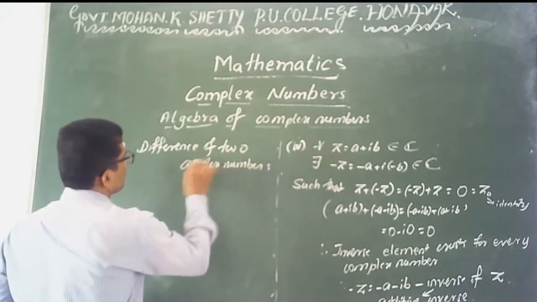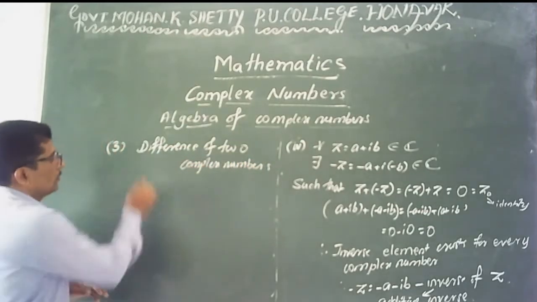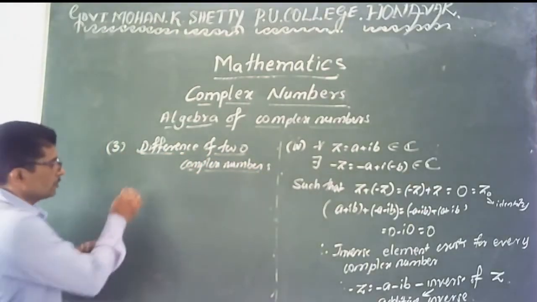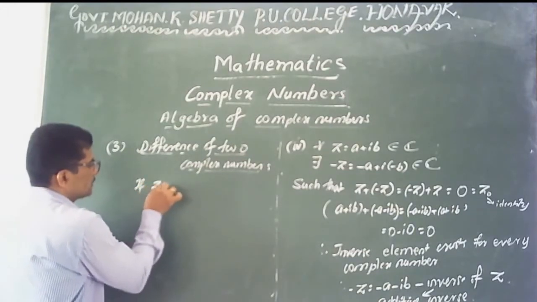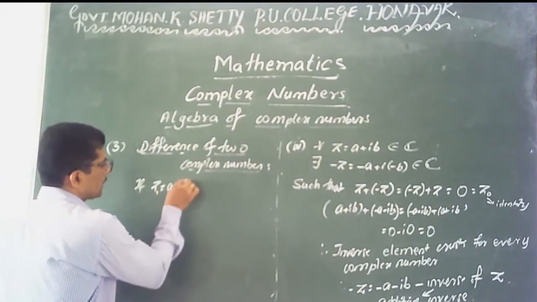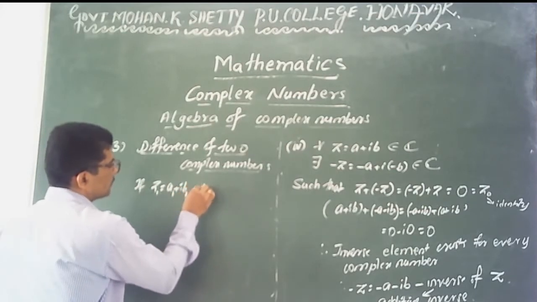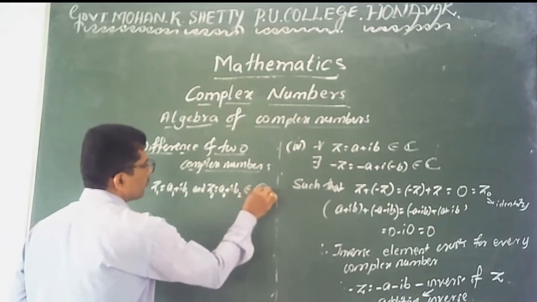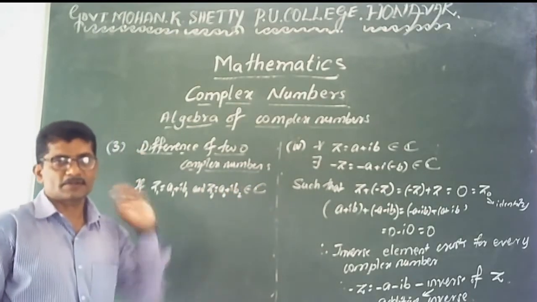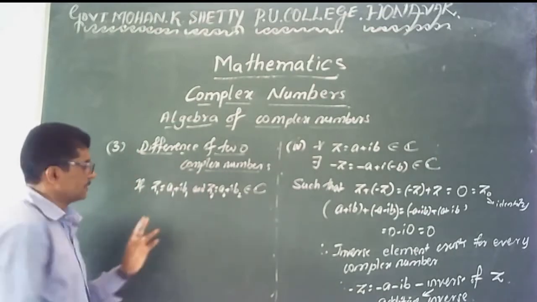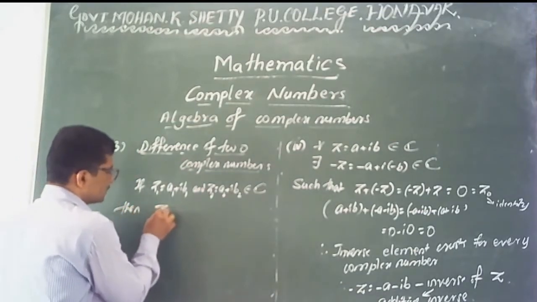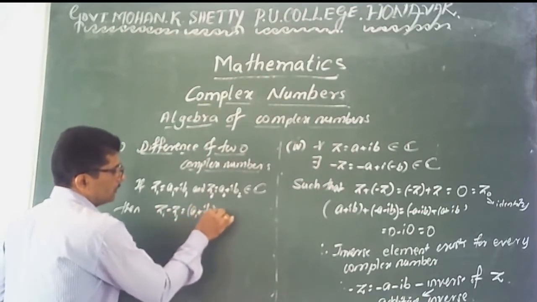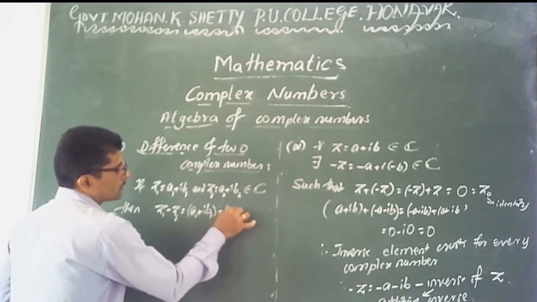Difference of two complex numbers. The difference means here also the subtraction of one from the other. Here also let us assume that z1 is equal to a1 plus I into b1 and z2 is equal to a2 plus I into b2 be any two complex numbers. It belongs to the set of complex numbers, two arbitrary complex numbers. Then you write z1 minus z2. It means a1 plus I into b1 minus a2 plus I into b2.